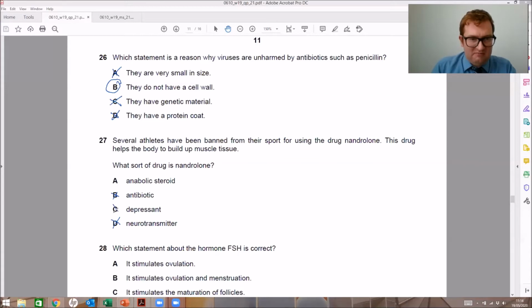It is not a depressant. It does not depress your heart rate or slow it down. It is called an anabolic steroid. This leads to the formation of new muscle cells.